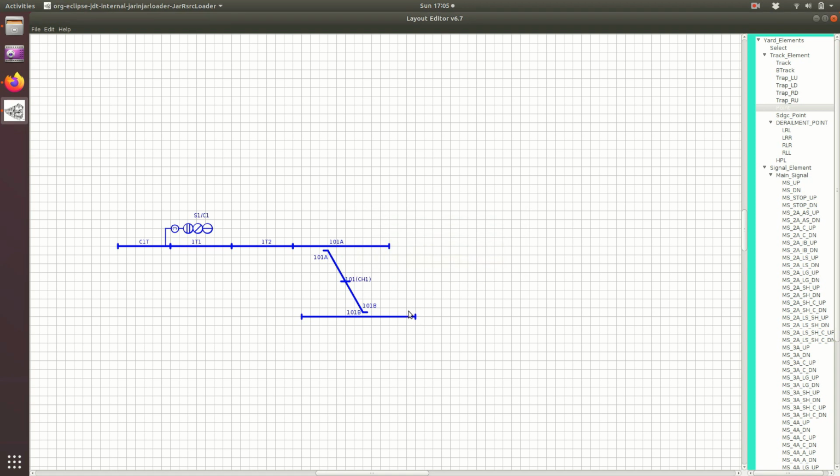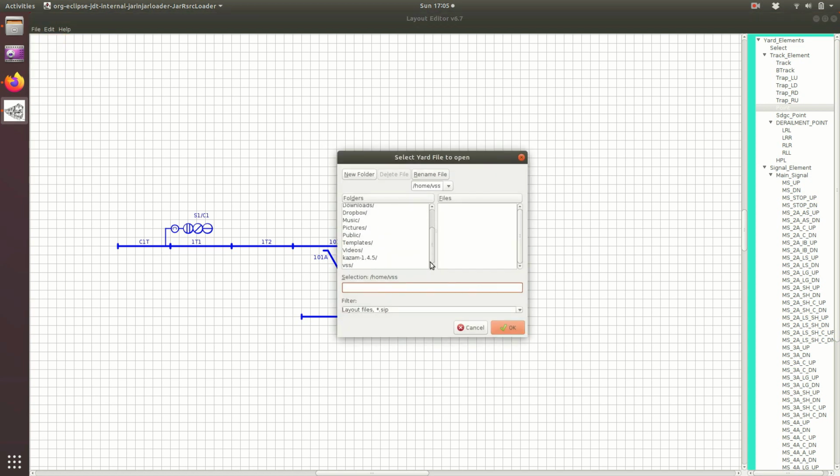Now, to make this video short, I will open an already created yard, because it will take 1 or 2 hours to capture a complete yard.